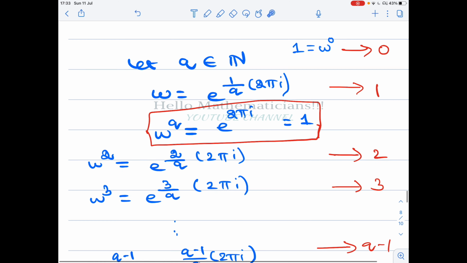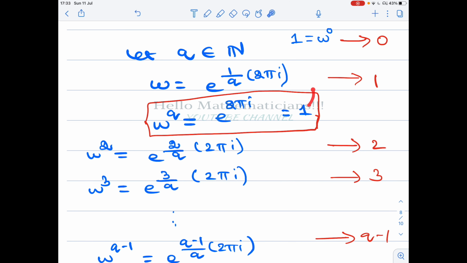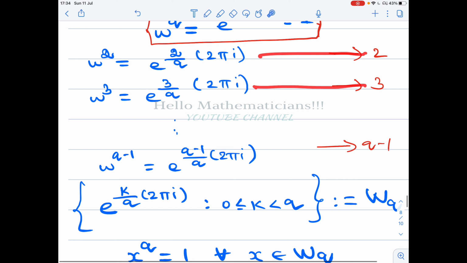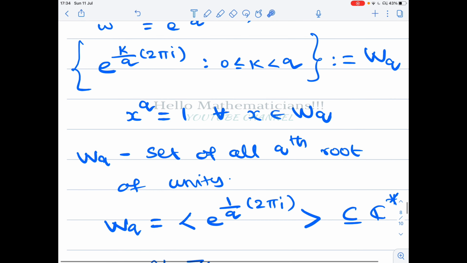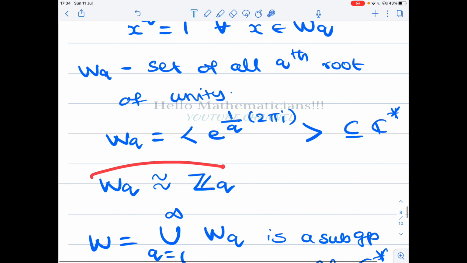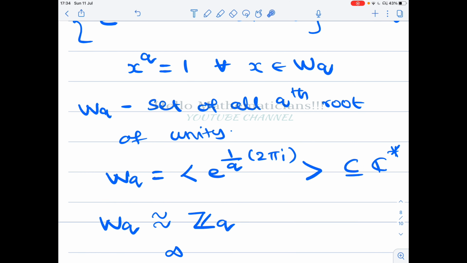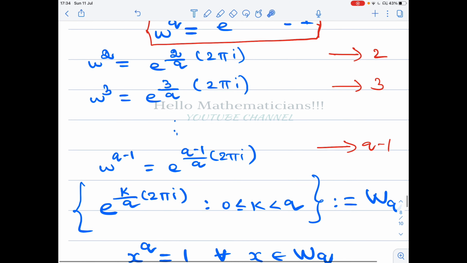complex number multiplication. So this 1 is w power 0, you map it to 0. This w you map it to 1, w square you map it to 2, w cube you map it to 3, w power q minus 1 you map it to q minus 1. This will give you an isomorphism between the group Wq and Zq. Okay, so Wq is the set of all qth roots of unity, Zq is the cyclic group of order q consisting of the elements 0 to q minus 1.